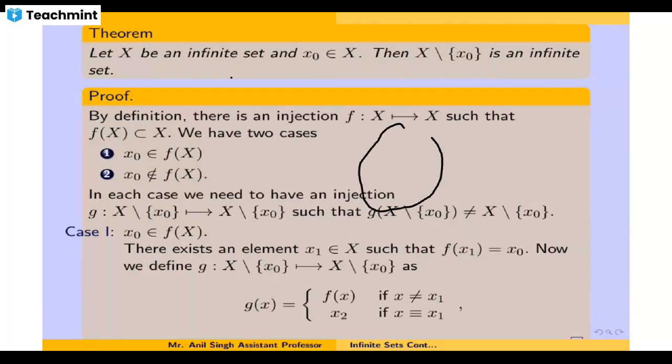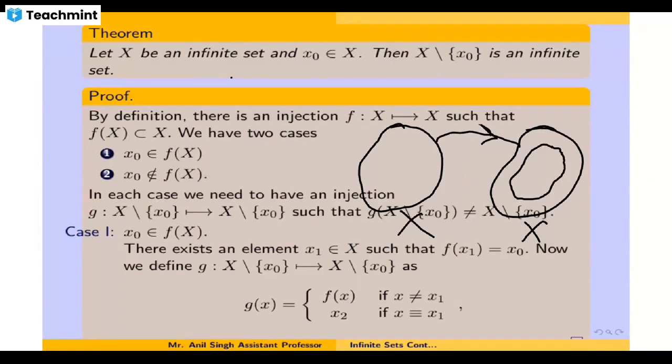I have the set X and a map from X to X, and since f(X) is properly contained inside X, let this be f(X). x0 is a point which you have taken out of X, and that x0 may lie in the range f(X), or it may lie outside this range. There are two possibilities.